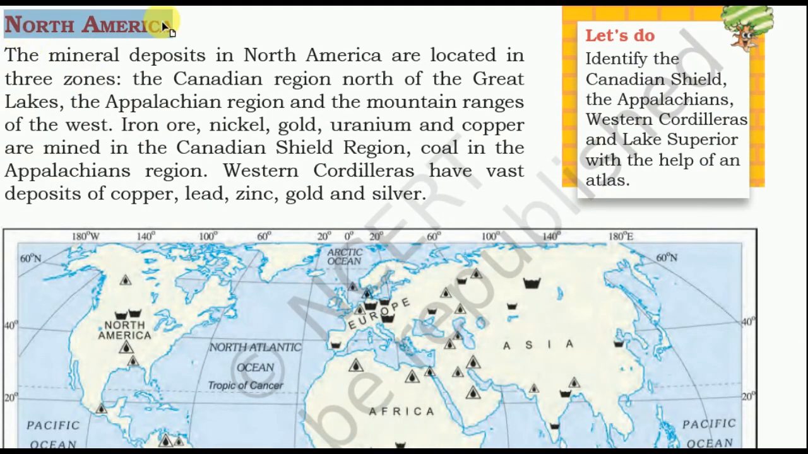North America. The mineral deposits in North America are located in three zones: the Canadian region north of the Great Lakes. Iron ore, nickel, gold, uranium and copper are mined in the Canadian Shield region. Coal is found in the Appalachian region, and the Western Cordilleras have vast deposits of copper, lead, zinc, gold and silver.